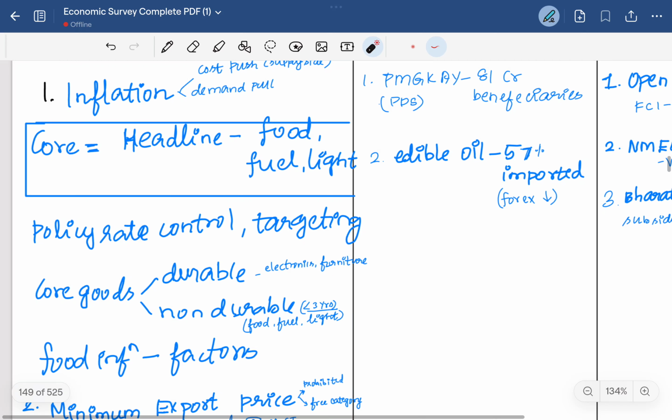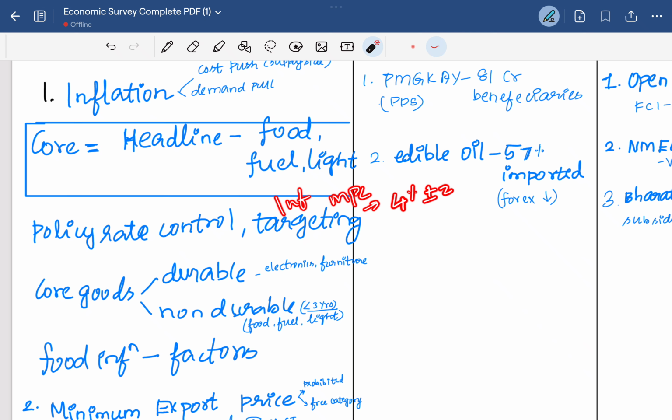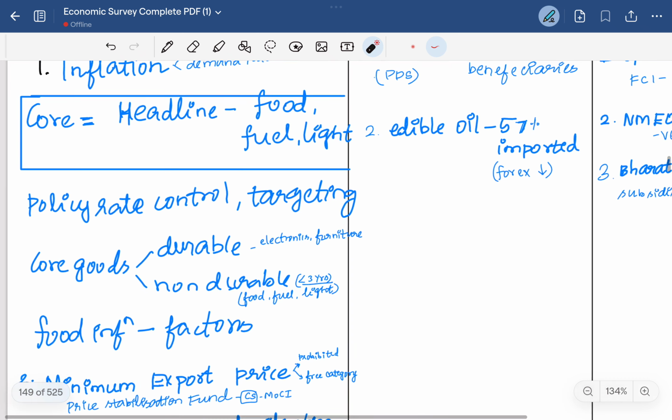Then the policy rate control and inflation targeting. You also know that the monetary policy committee sets a target of 4% plus or minus 2 as the inflation targeting measure. Then the policy rate control through policy rates like the repo rate. By adjusting the repo rate and the policy rates, the inflation is controlled. For example, if there is high inflation, the repo rate is increased, so there is less money supply, so the inflation gets controlled.